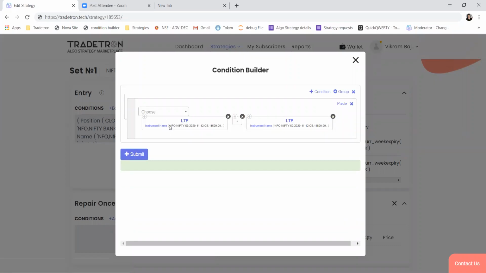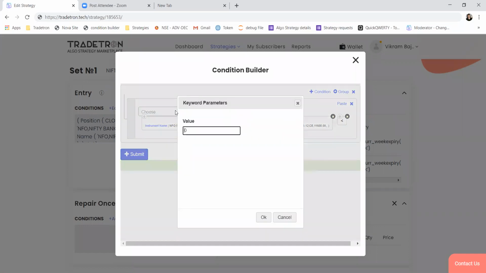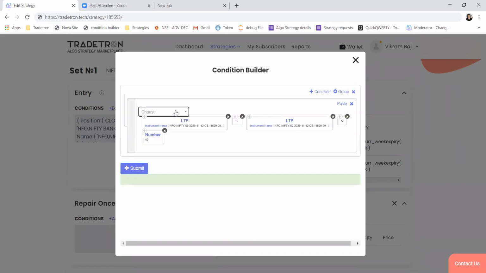So I want to buy or sell it only, I want to sell this spread only if this value is less than a certain number. I know right now it is about 50. So if it goes below 40, then only I want to enter the position. So here you can write to buy. So your position will be buy 11,500 call and sell 11,600 call. In this way, you can write the entry and exit conditions both if you want to write conditions on spreads.